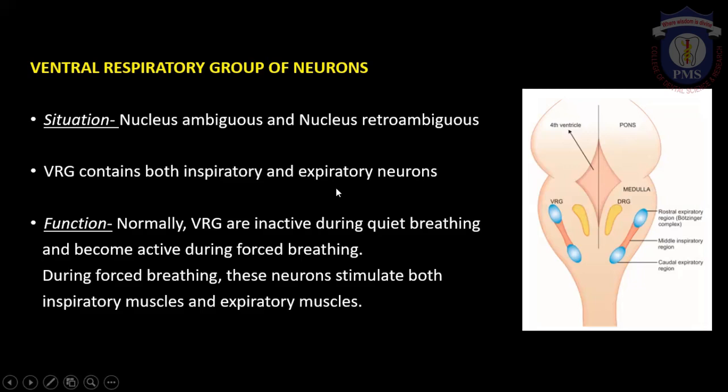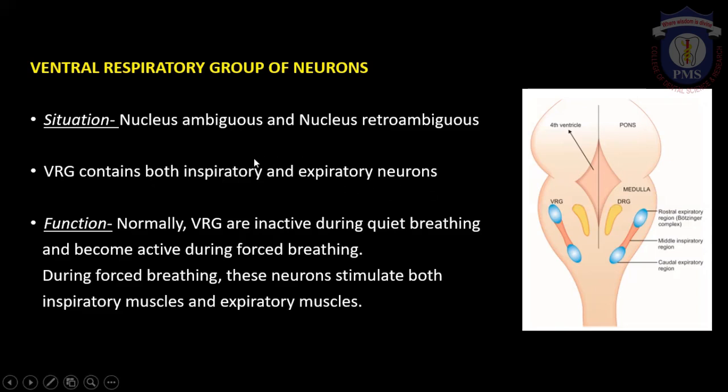But usually what happens is this VRG is inactive during quiet breathing, and it becomes active only during forced breathing. And once forced breathing is stimulated, they control both inspiratory as well as expiratory muscles, since it contains inspiratory and expiratory neurons.